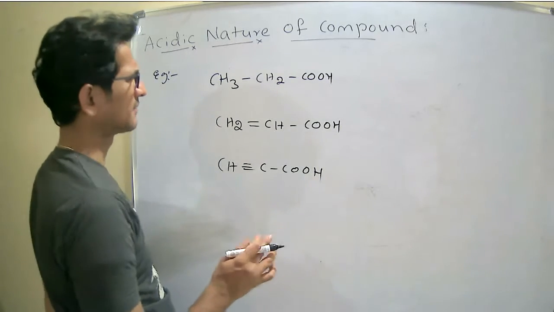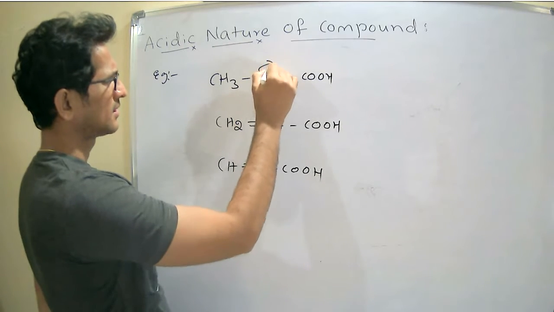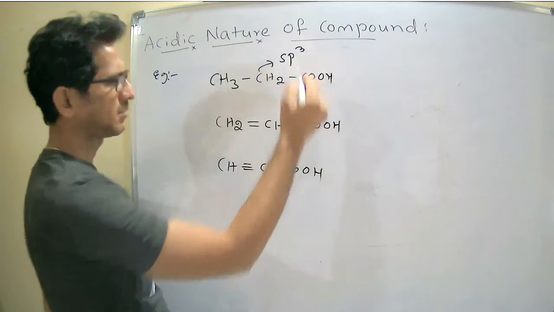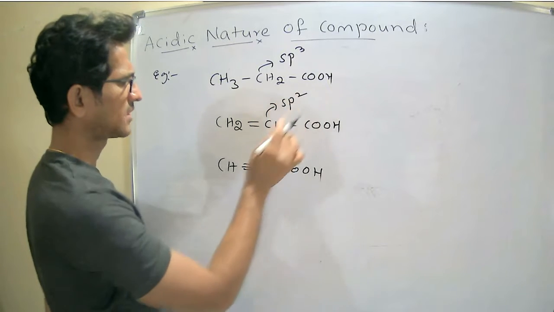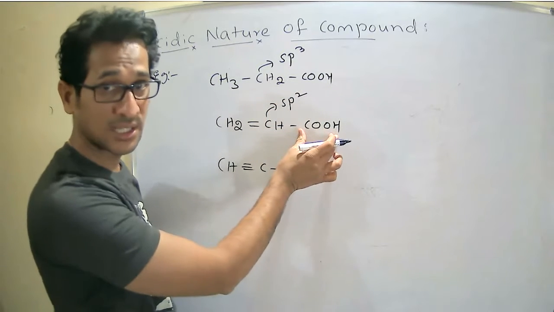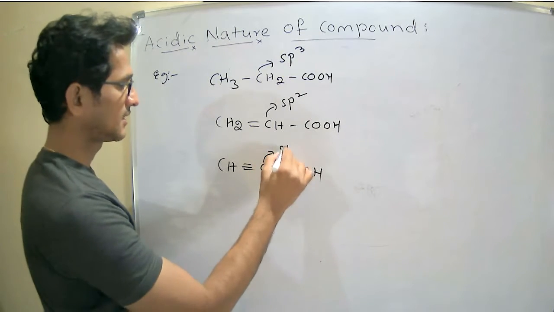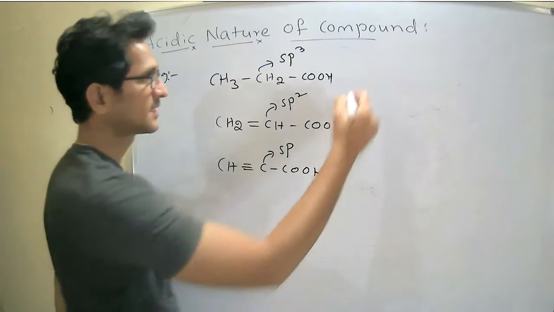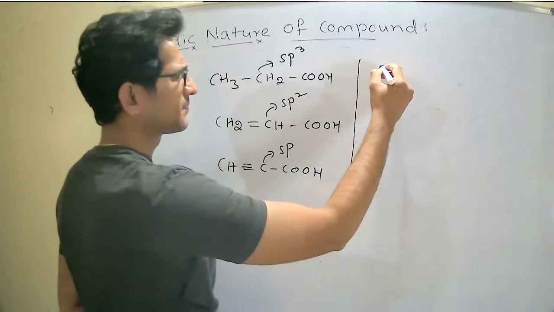Now here see. This carbon is sp3 hybridized, this is sp2 hybridized, the carbon which is directly attached to the carboxylic group, and this is sp hybridized. Now what happens here?